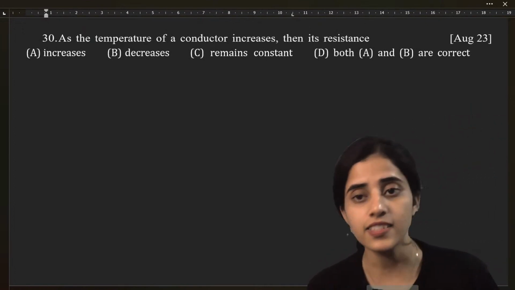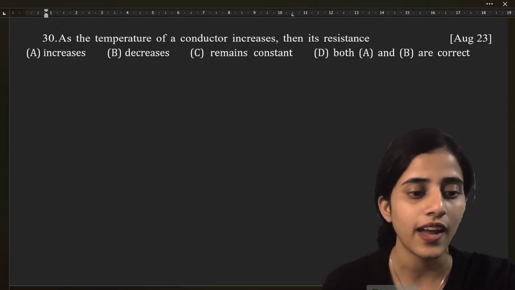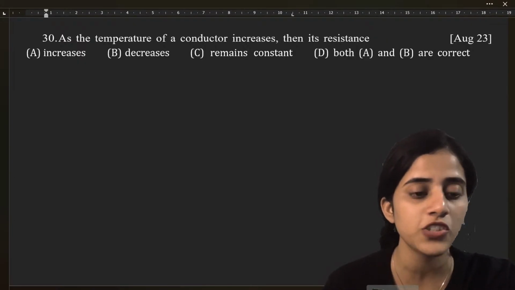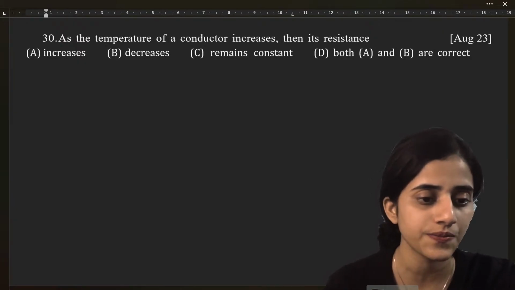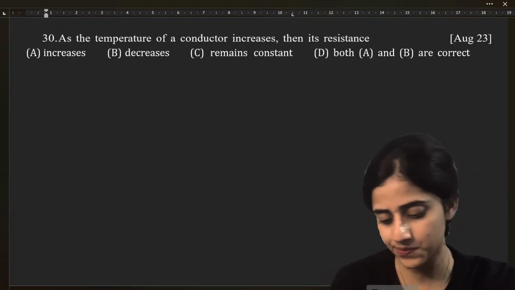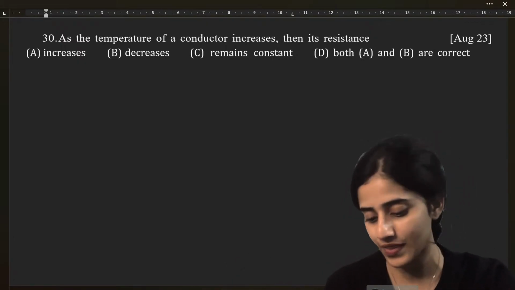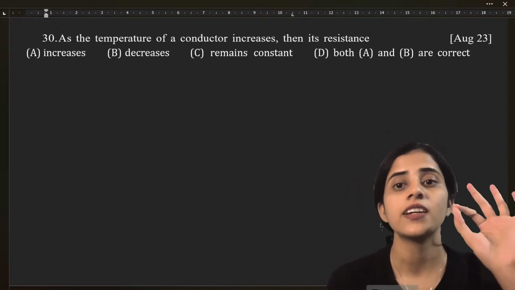Next question. As the temperature of a conductor increases, what happens to its resistance? Madam A, okay. Hello, Madam C, okay. See, here it is not resistivity.